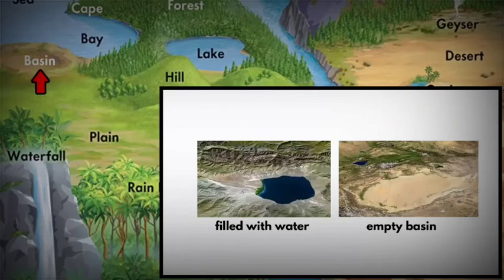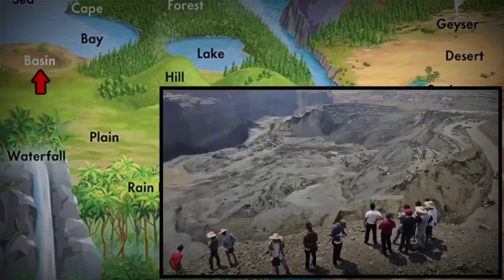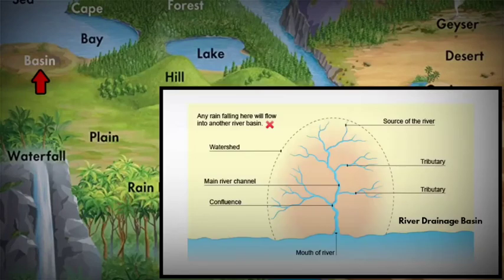They are formed over thousands of years or almost overnight. If it is through erosion, when the ground gets eroded, it takes thousands of years. A good example of overnight activity would be an earthquake. An earthquake makes the ground shake, due to which a landslide is triggered, and that's how a basin is created. A river drainage basin is an area drained by a river and all of its tributaries.